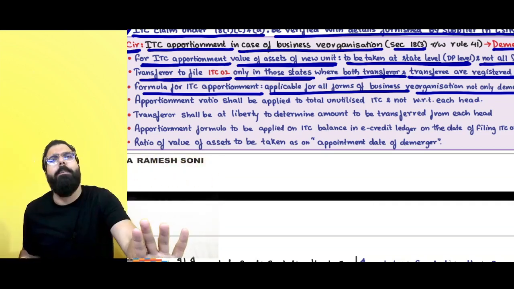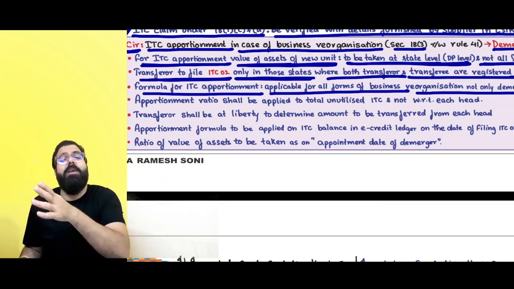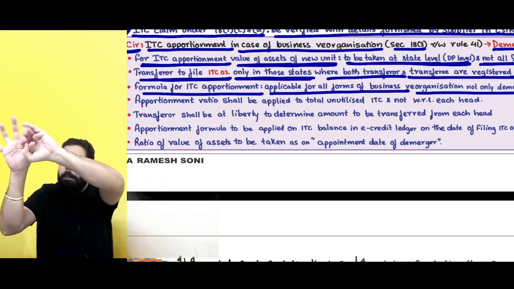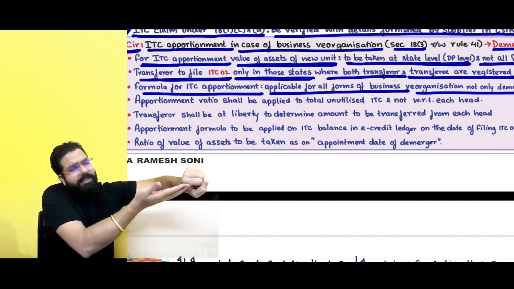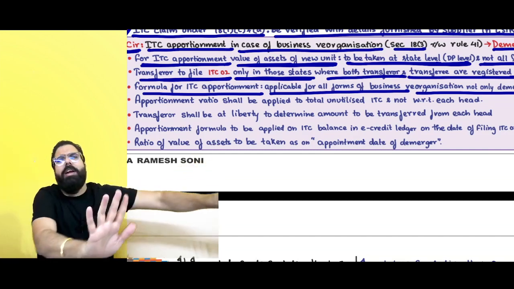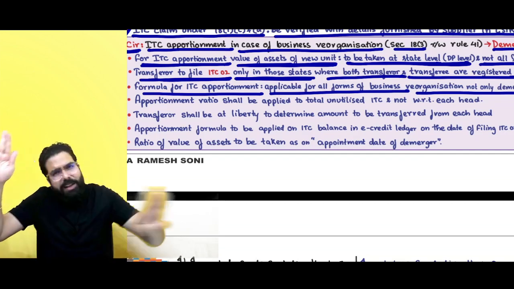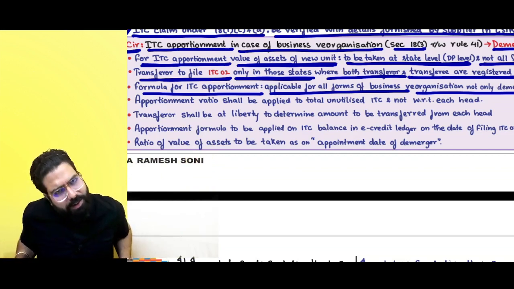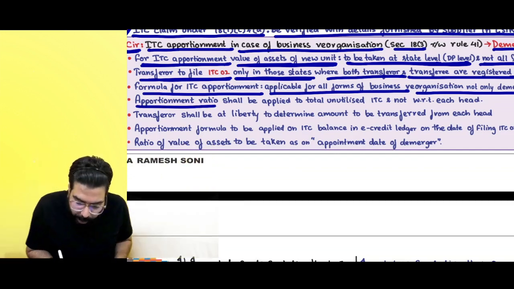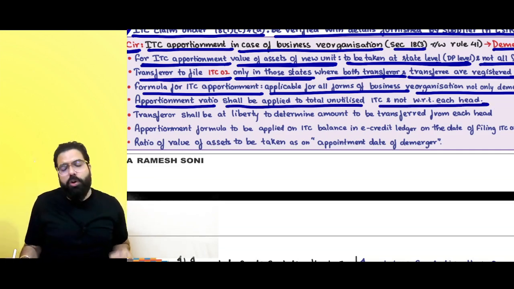You can apply it on any kind of business division, wherever one part of a big business is hived off and put separate. In that scenario, whatever the asset ratio is, you transfer the credit. Not only for demerger, for any kind of business division which happens, you can go ahead and transfer on the basis of asset ratio. Next, apportionment ratio shall be applied to total ITC and not with respect to each head.